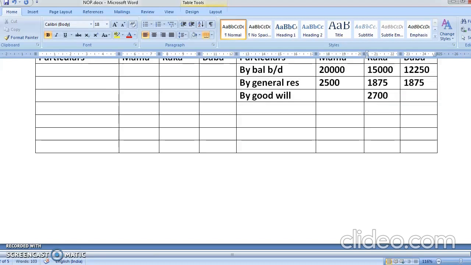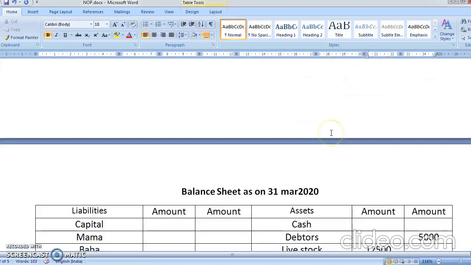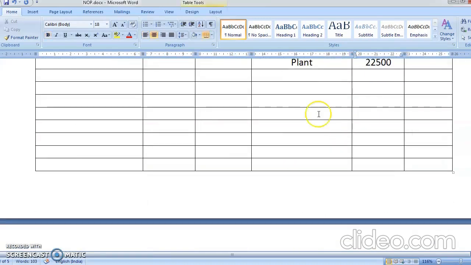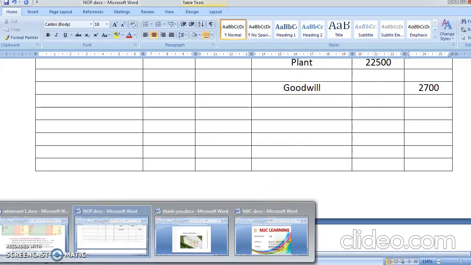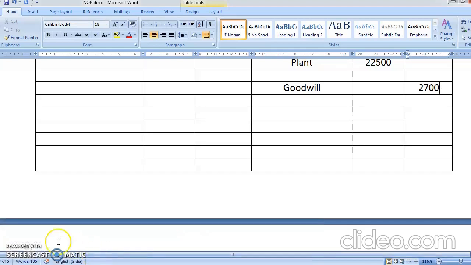Now where will the second effect come? Goodwill is an asset, so it will come on the asset side. They have not told you that they are writing off it, so that means they have not done anything. So that will come as goodwill. So goodwill is 2,700. Okay, students. When nothing is said and only it is said you're supposed to give goodwill to the partners, the entry will be goodwill account debit to partners capital account. So Kaka, who is the retiring partner, will get the goodwill. So by goodwill in his account, and goodwill comes in the balance sheet.